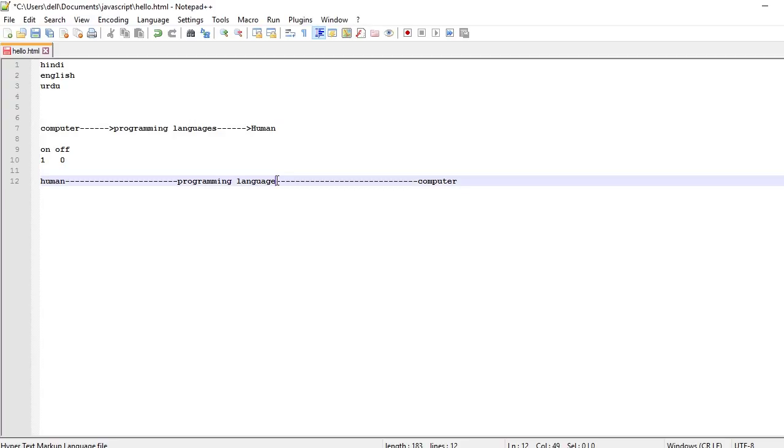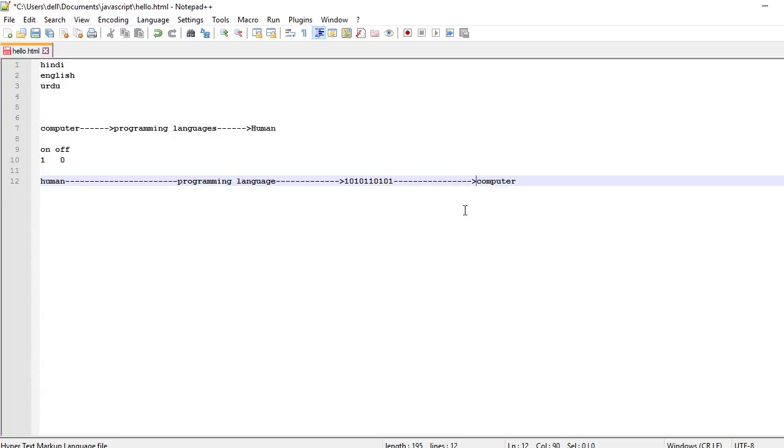If we write anything in a programming language, it is converted by the computer into 10001010, that means binary language, and then the computer understands this binary language.